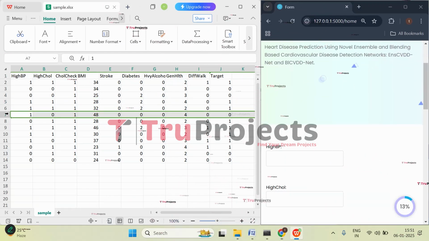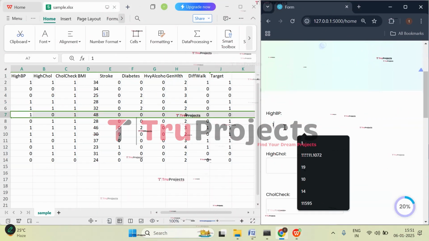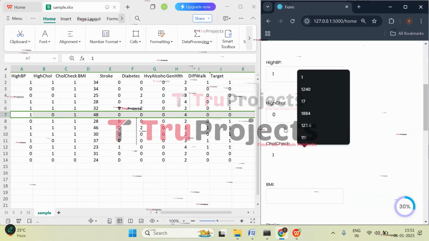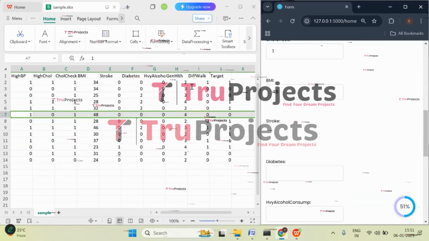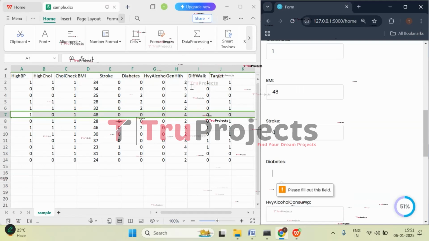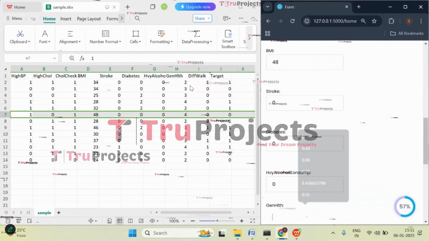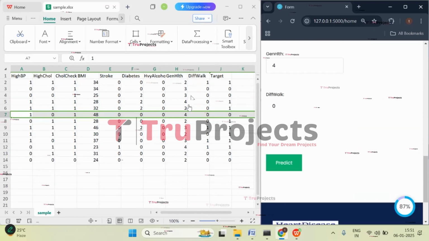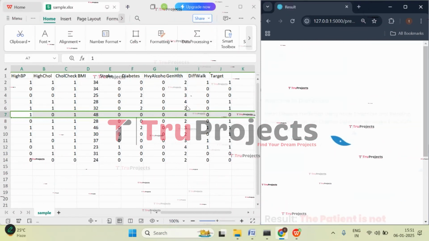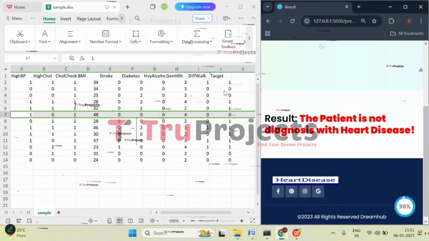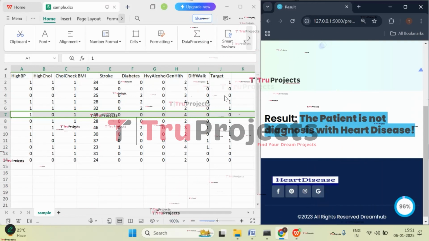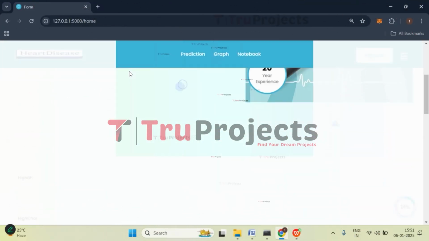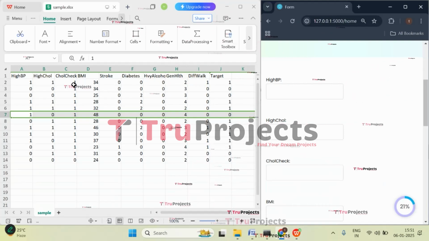So now let's check with this case. Where high BP is 1, high cholesterol is 0, cholesterol check is 1, 48 is the body mass index, and 0 is the stroke, diabetes is 0, heavy alcohol is 0, general health is 4, 0 is difficulty in walking. Now click on predict. So here we got the prediction that patient is not diagnosed with heart disease. That means patient has no heart disease. Let's try with one more case.